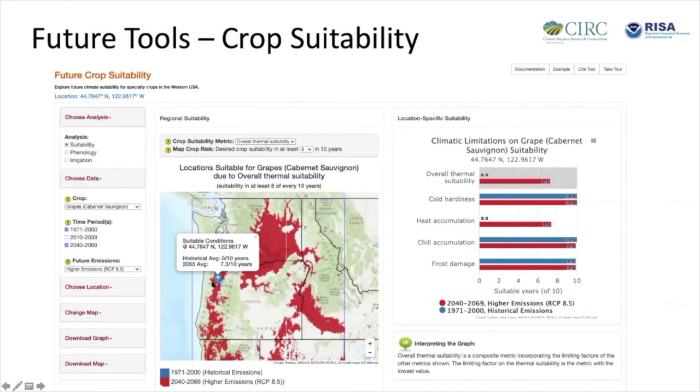And then when I select a location here in Salem, Oregon, you can see that historically that's not suitable for growing Cabernet Sauvignon grapes in any years. So 0 out of 10 years is it suitable historically, but by mid-century, it bumps up to 7 out of 10 years. So Salem is projected to have a climate that's suitable for growing Cabernet Sauvignon grapes. And this tool actually breaks that climate suitability down into different areas that can affect the crop: cold hardiness, heat accumulation, chill accumulation, frost damage, and to get an overall suitability.